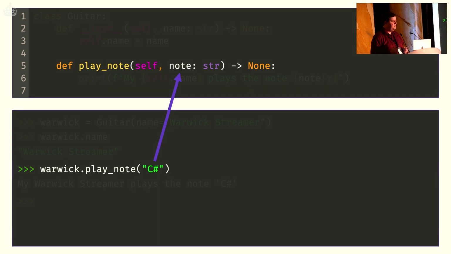What is this argument? Now, what will actually happen here is that the instance that I've created, the Warwick, will be passed in as the first positional argument to this method. But if you look at this, it's not entirely clear why this happens. What's the mechanism behind this? And that's what I'm going to talk about today, and it will involve something called descriptors.